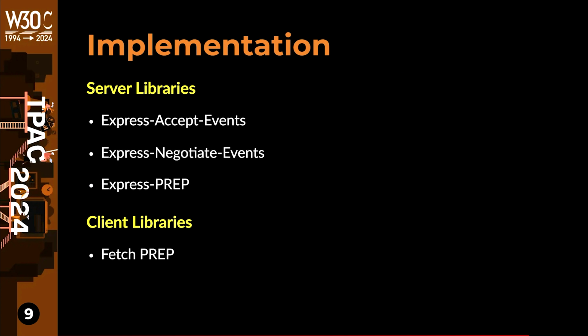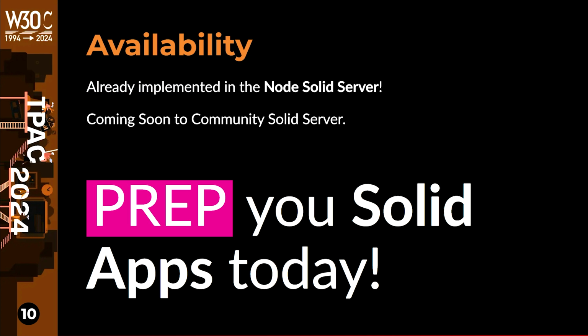A full suite of Connect Express style middlewares is now available for servers to implement per resource events. Client applications can easily consume PrEP notifications using the Fetch PrEP library, which splits a fetch response into a series of notification responses, each with an API identical to fetch. Finally, we expect PrEP to be implemented in the Node Solid server by the time you see this video at DPAC 2024.